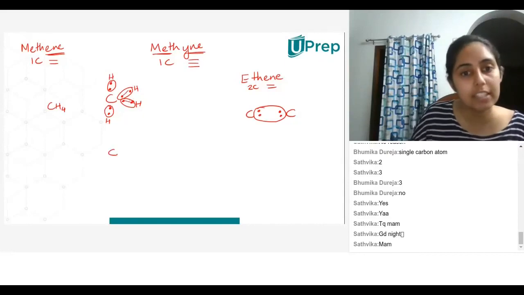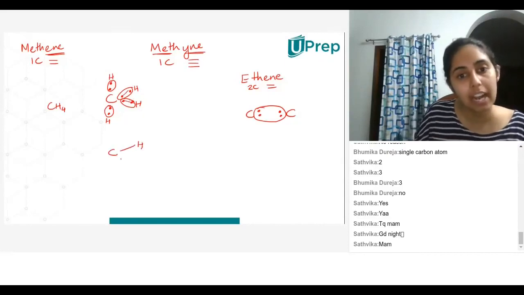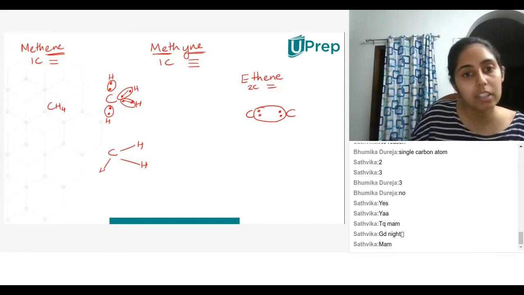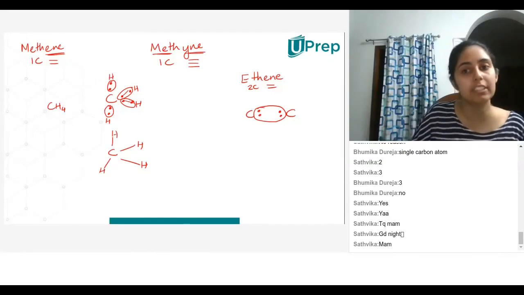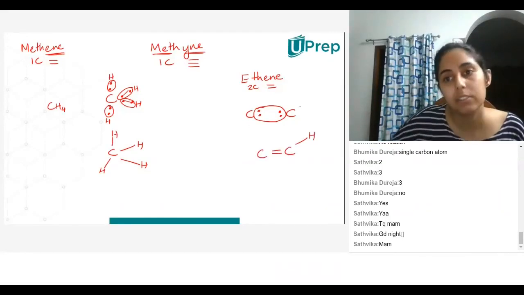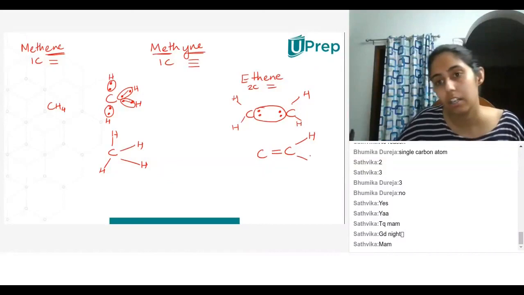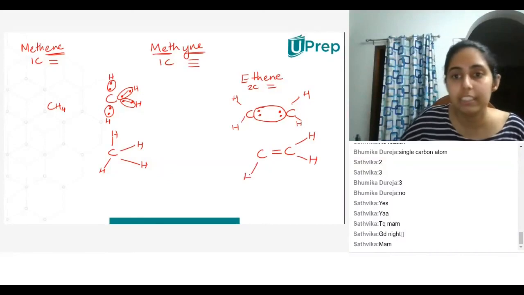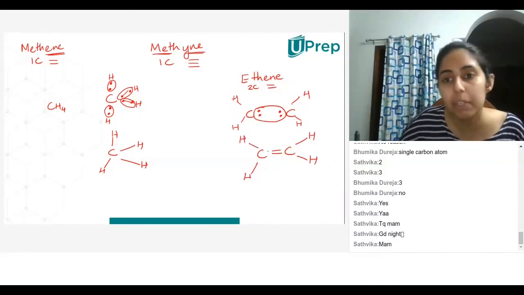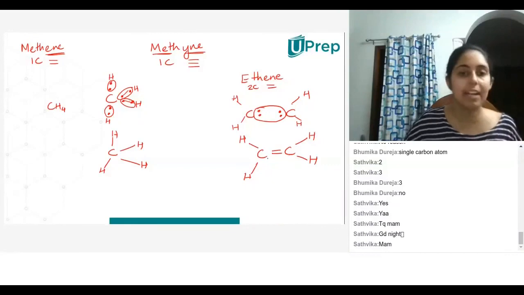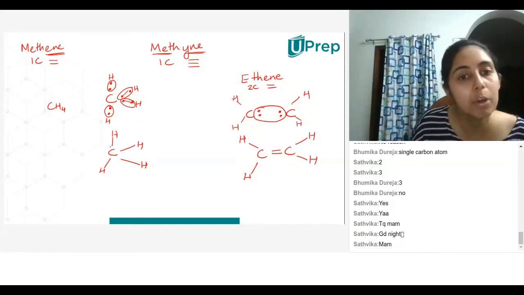So if I draw this, I'll get hydrogen, hydrogen, hydrogen, hydrogen, 4 separate bonds. So this double bond is there between 2 carbon atoms. Here, is a double bond possible?